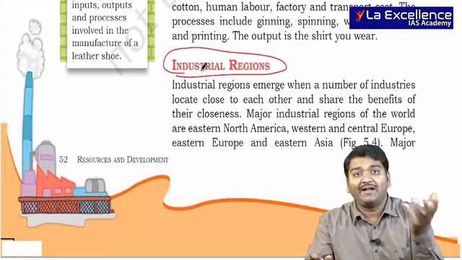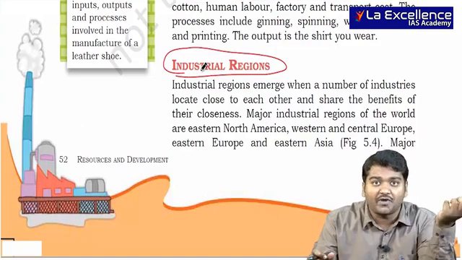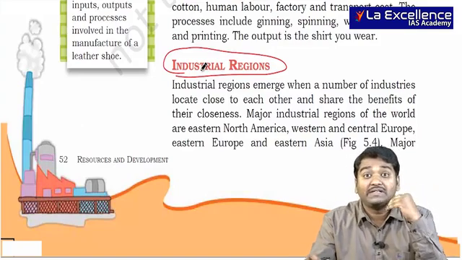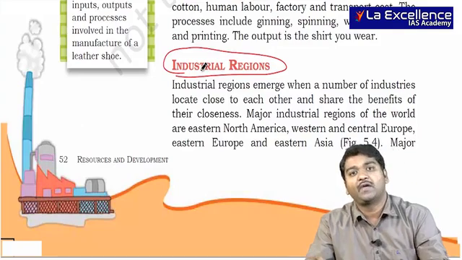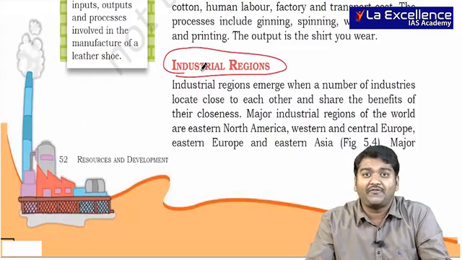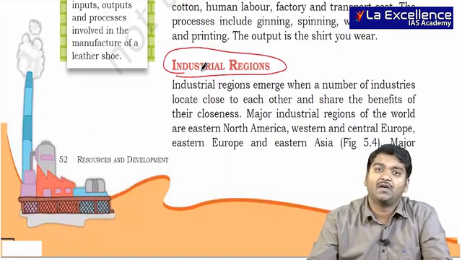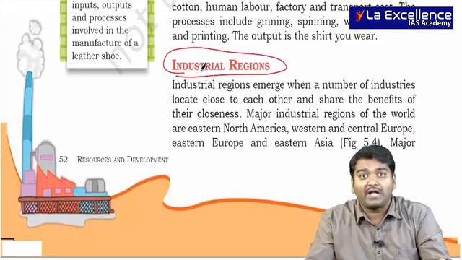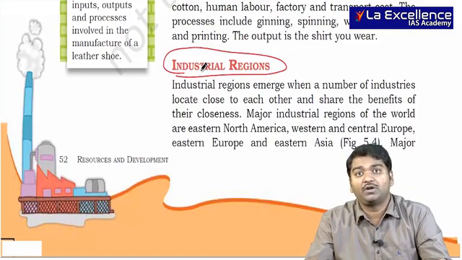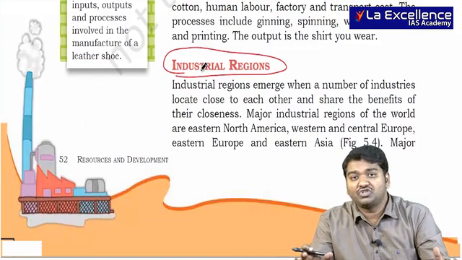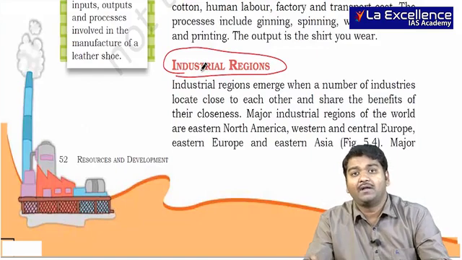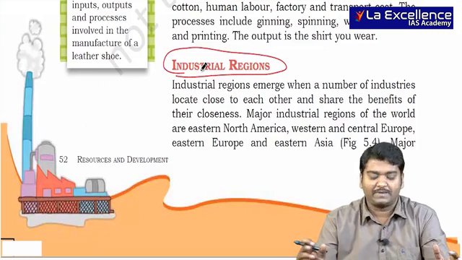So usually if one industry comes up, there will be a cluster of other industries coming up, and this depends on several factors. Every country has identified their own industrial regions, industrial belts being present. You see Tamil Nadu in India, Gujarat, Visakhapatnam to Kolkata. In these regions you usually identify a large amount of industries being present.